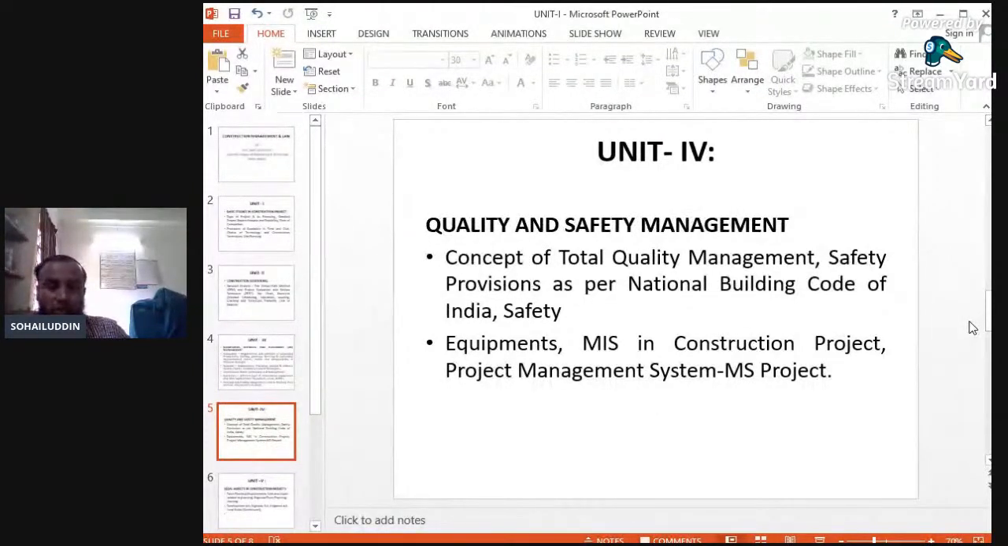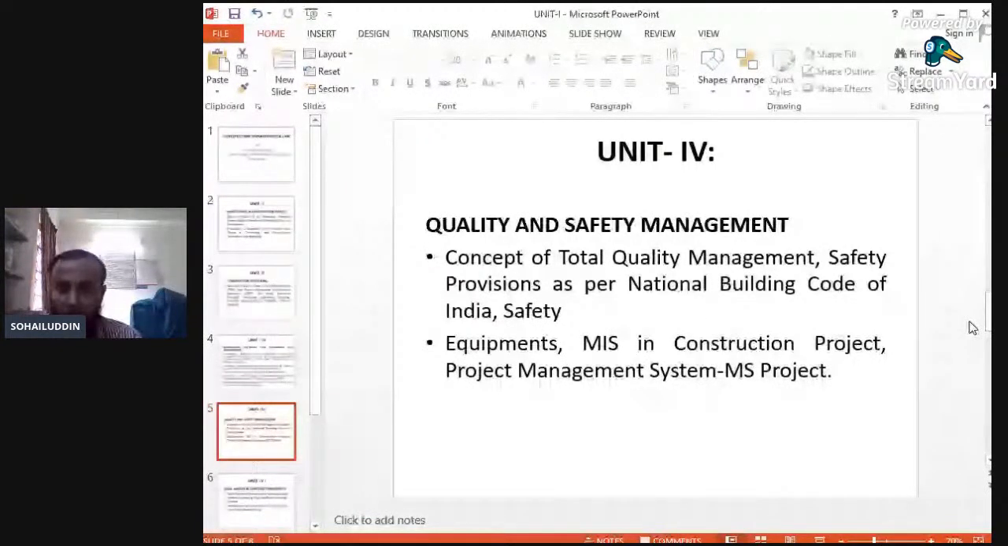So, concepts of total quality management and safety provisions as per the National Building Code of India. Okay. There is a code related with that, the National Building Code. There are safety provisions related with the construction. So again, these safety provisions will be covered in unit number 4. We will study them in construction management. The National Building Code of India is the safety code related with construction.